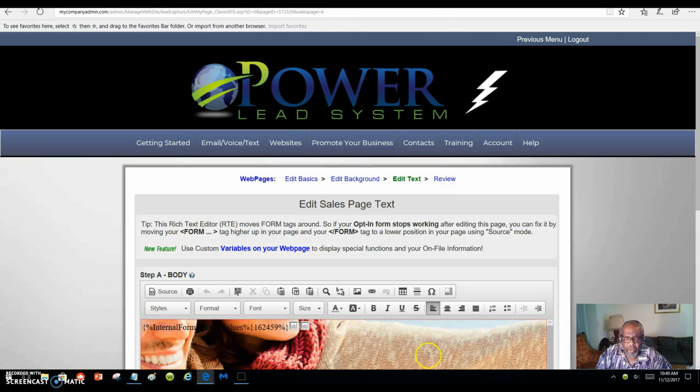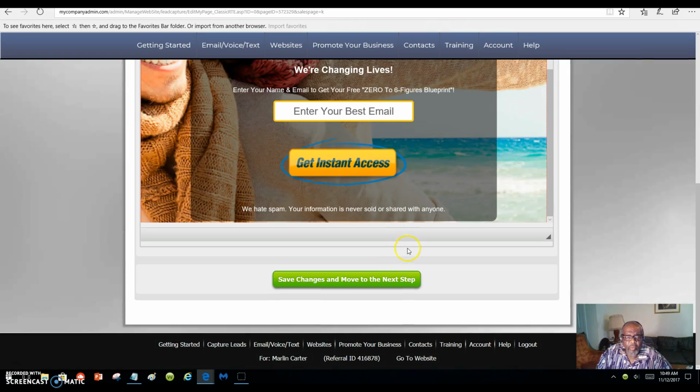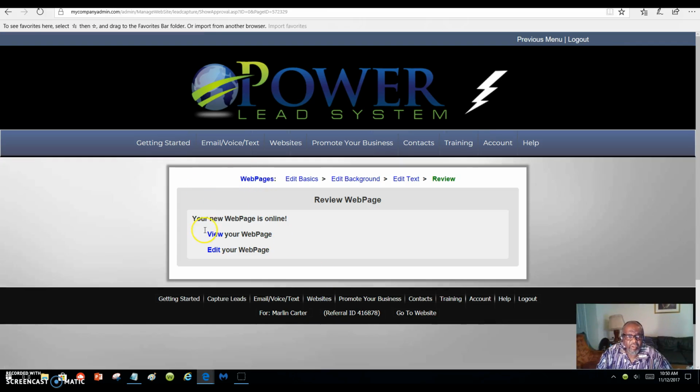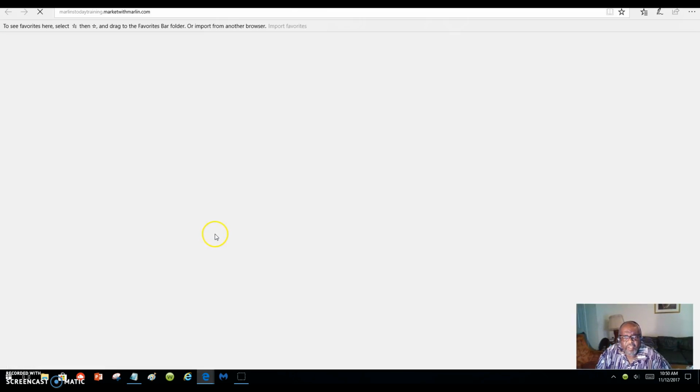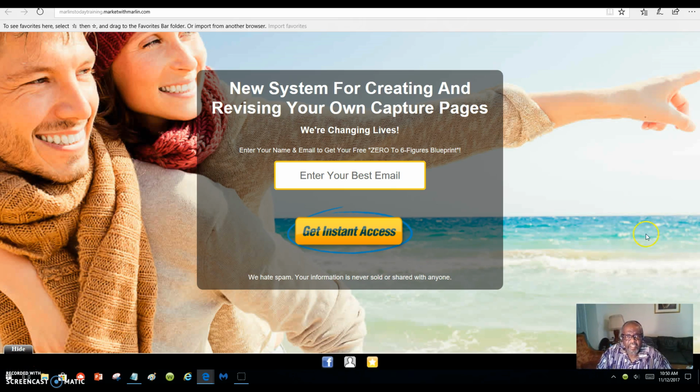And you can just experiment with it. And we're going to click on Save Changes, and then we're going to view the web page again. And there it is. New system for creating and revising your own capture page.